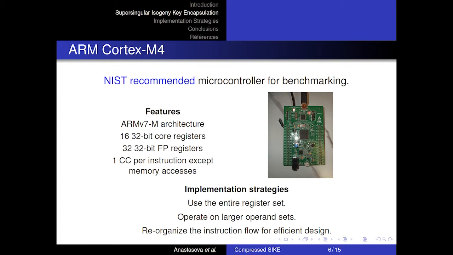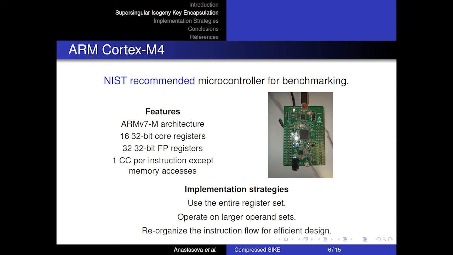In this work, we have focused on the low-level arithmetic operations, where due to the pyramid-like structure of SIKE and compressed SIKE, they ensure overall speed up of the algorithm. Our main implementation strategies are the integration of the entire register set, including the use of floating point registers as a cache memory level 1, which ensures instant data access and thus reduces the clock cycles required for memory accesses.